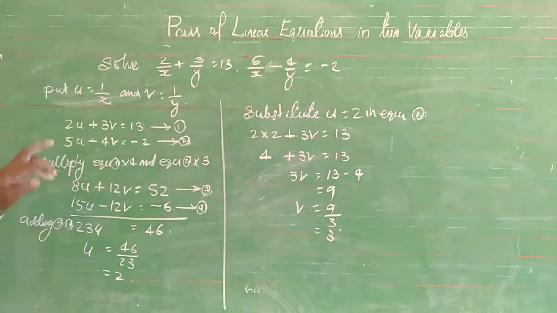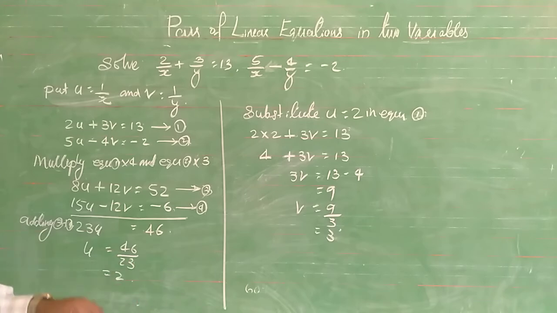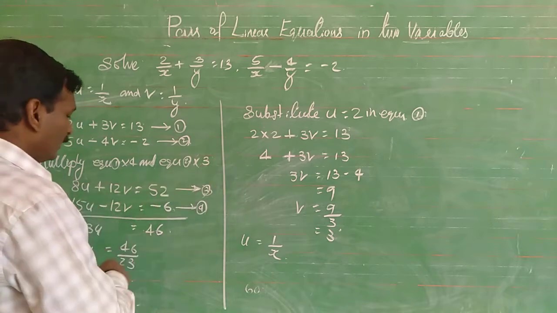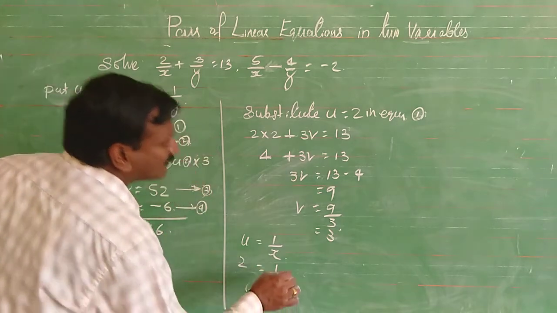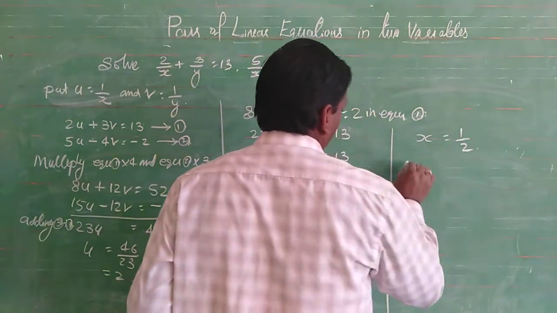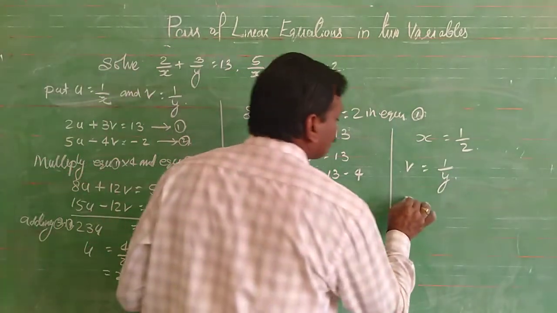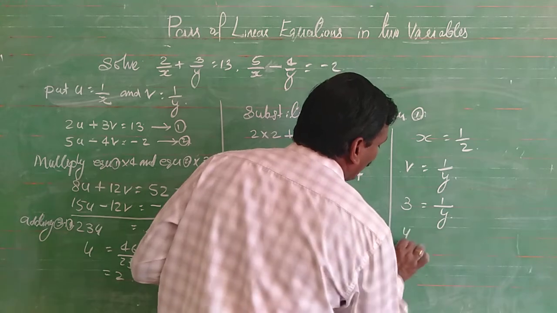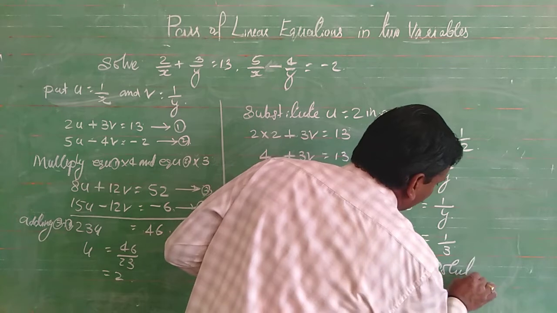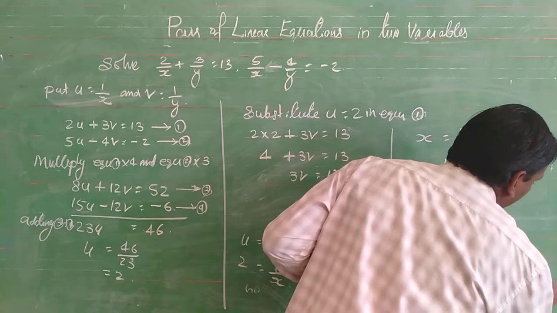Now u is equal to 2 and v is equal to 3. We had taken u is equal to 1 upon x, and we got u as 2, so 2 is equal to 1 upon x. By cross multiplication, x is equal to 1 by 2. We had taken v is equal to 1 by y, then 3 is equal to 1 by y. Therefore y is equal to 1 by 3. Therefore the solution is 1 by 2 and 1 by 3.